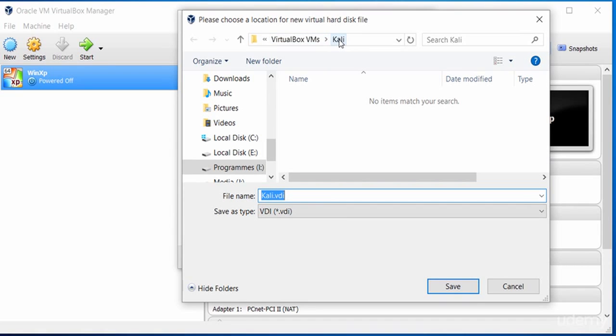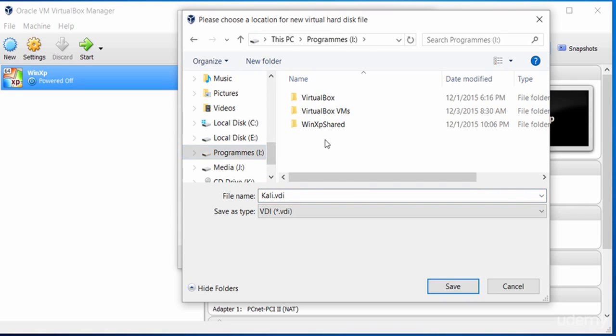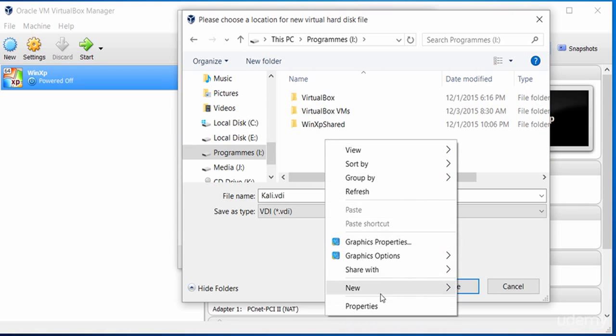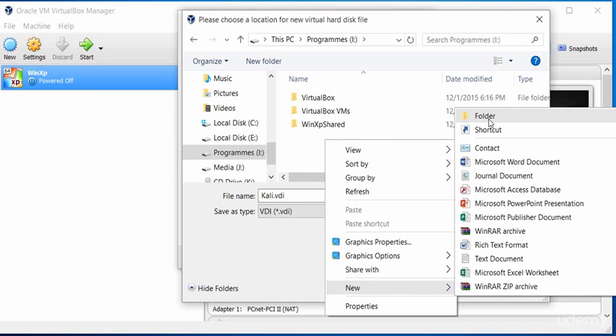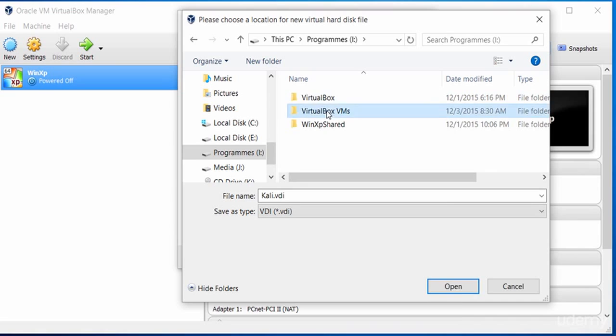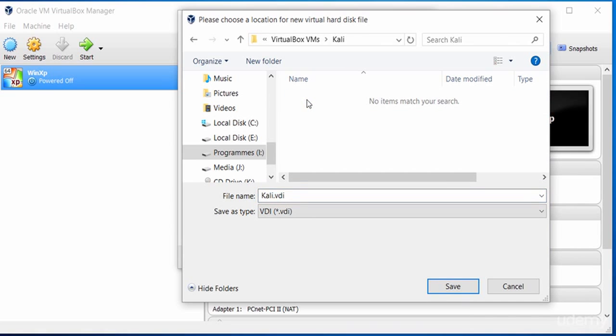file, and I want to save that in a directory called VirtualBox VMs. So I go to that particular directory, VirtualBox. Oh, sorry, I'm in the wrong section here. I need to go to VirtualBox VMs. And there is a Kali directory already there. So I go in there and I save this virtual hard disk file.